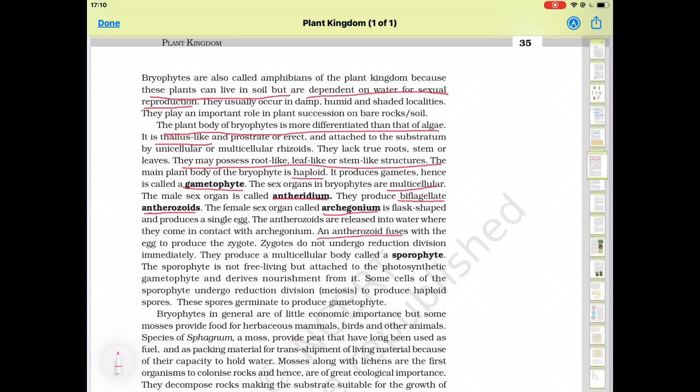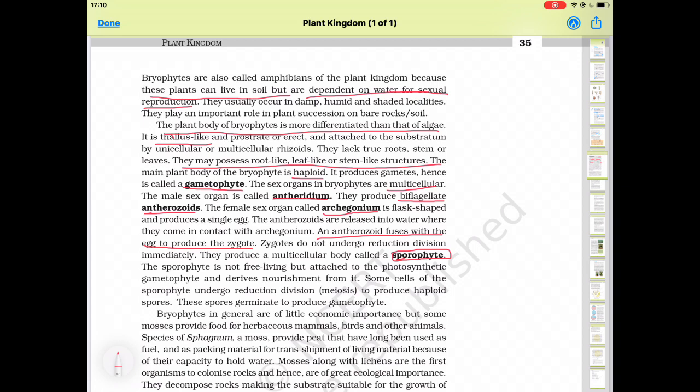The antherozoid fuses with the egg to produce a zygote. Here the zygote does not undergo reduction immediately. In algae, the zygote undergoes meiosis immediately, but in bryophytes it does not, so it produces a multicellular body called sporophyte.